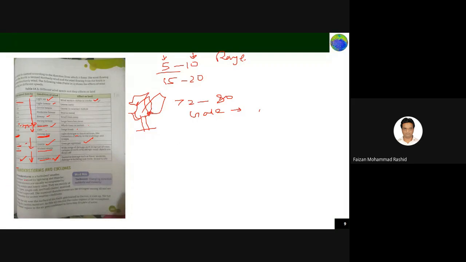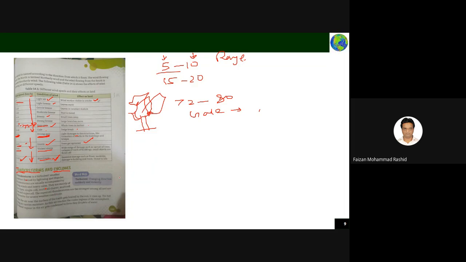Okay, thunderstorm and cyclone. You may hear these things in the news channel. What is a thunderstorm or cyclone? A thunderstorm is a turbulent weather condition formed by lightning and thunder. Thunder is usually accompanied by strong wind and heavy rain. There are mainly four types: single cell, multi cell cluster, multiple cell, and super cell. The super cell thunderstorm is the strongest among all.